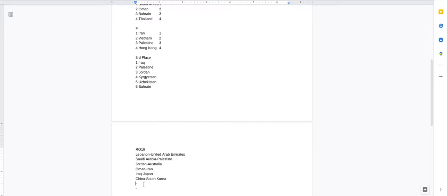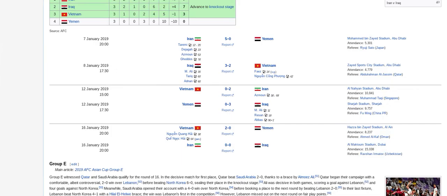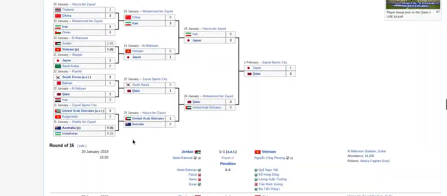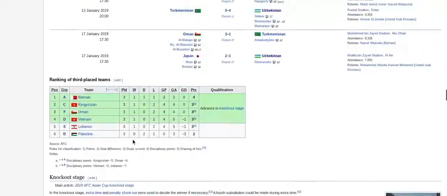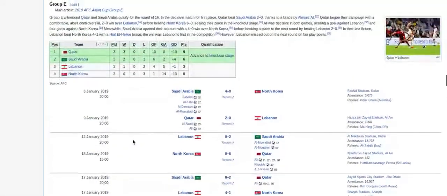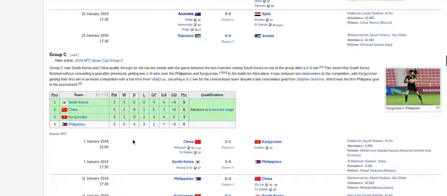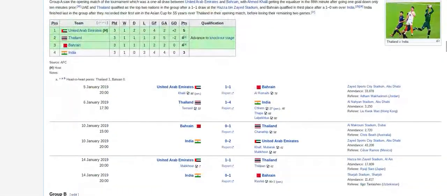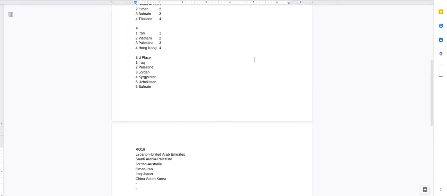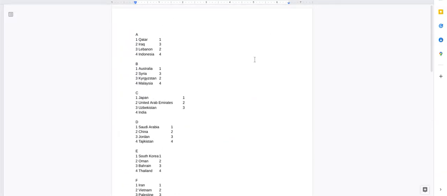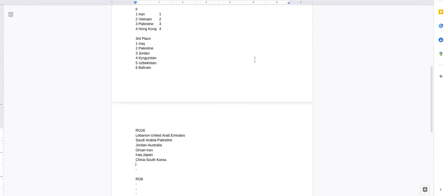Okay, so the second last one, UAE and Kyrgyzstan. Kyrgyzstan is C3, and the UAE is A1. Oh, did our C3 move on? Uzbekistan did not.